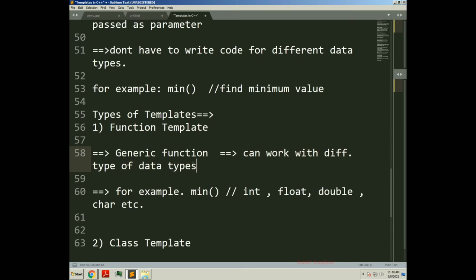A generic function defines a set of operations that will be applied to various types of data. Here in this generic function we will define a set of operations in the function body which will operate on various data types.